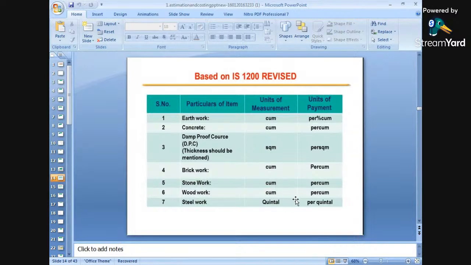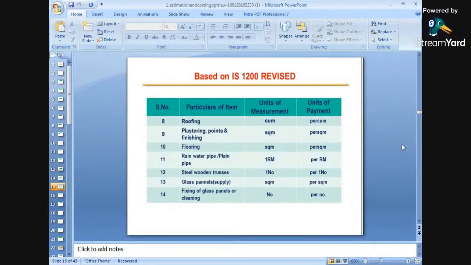Steel work will be measured in quintals. First we will find out the quantities in quintals, then it can be converted into kgs also. 1 quintal is equal to 100 kgs, whereas 1 ton is 1000 kgs. So steel work will be measured in quintals. What about the roofing? The unit for measurement of roofing is cubic meters.